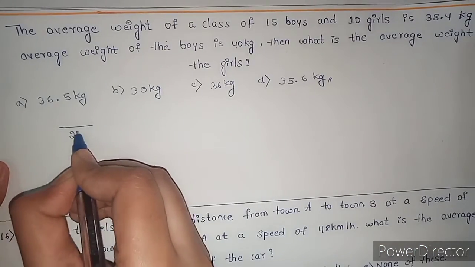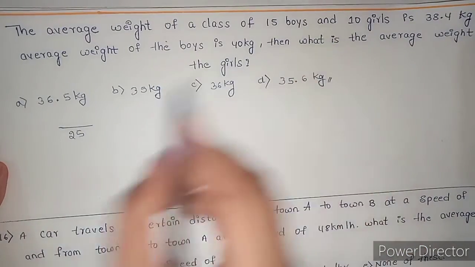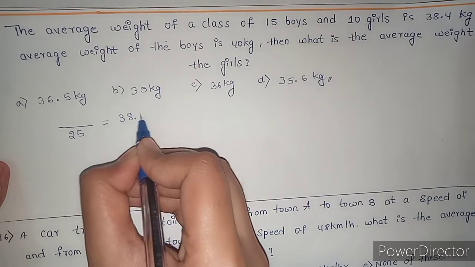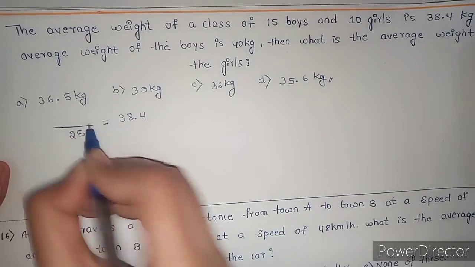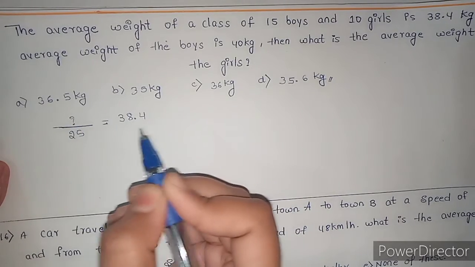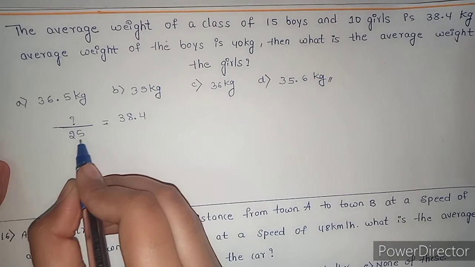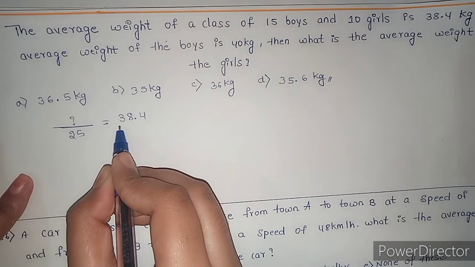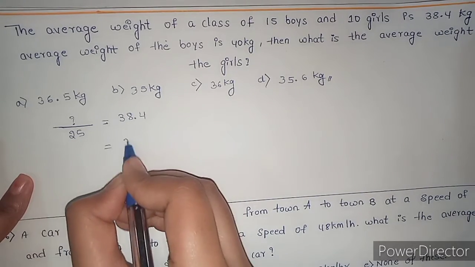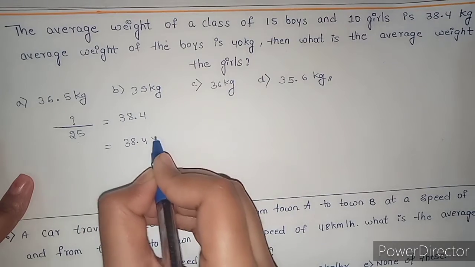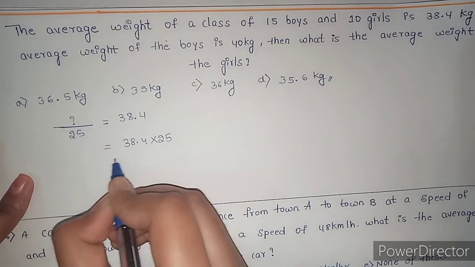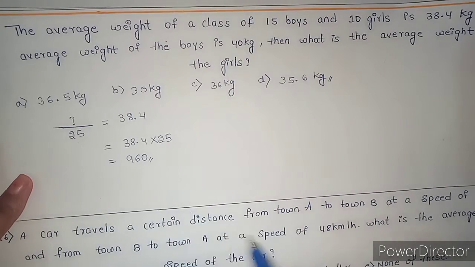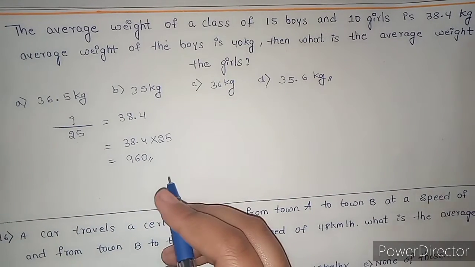So total 25 students, 15 plus 10, 25 students average weight is 38.4. Here I want sum. What I need to do? I need to multiply total number of students to their average. When I multiply 38.4 into 25, I will get 960. Try it yourself. 960.